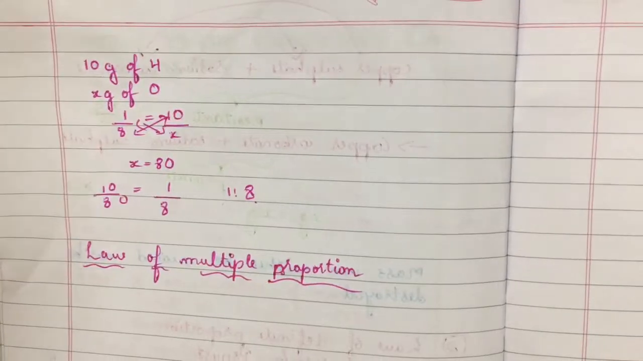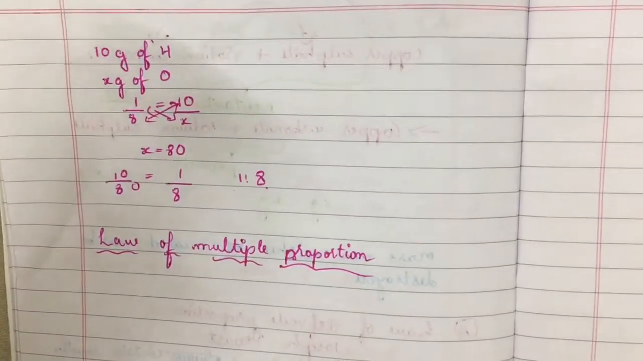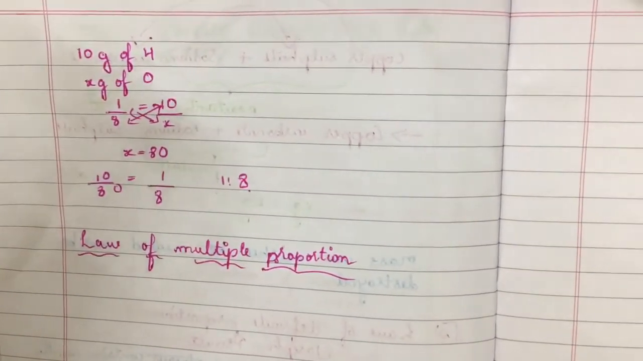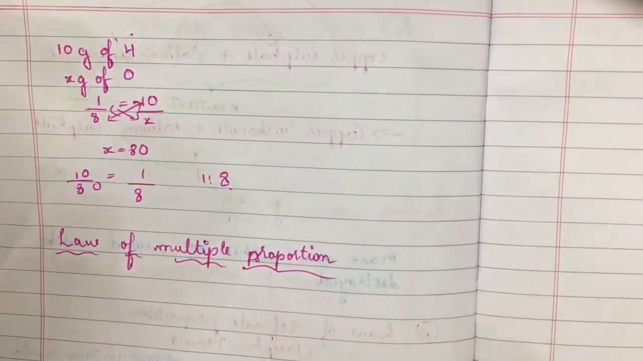Firstly, let me state what this law of multiple proportion states. This law was found by the scientist named John Dalton.